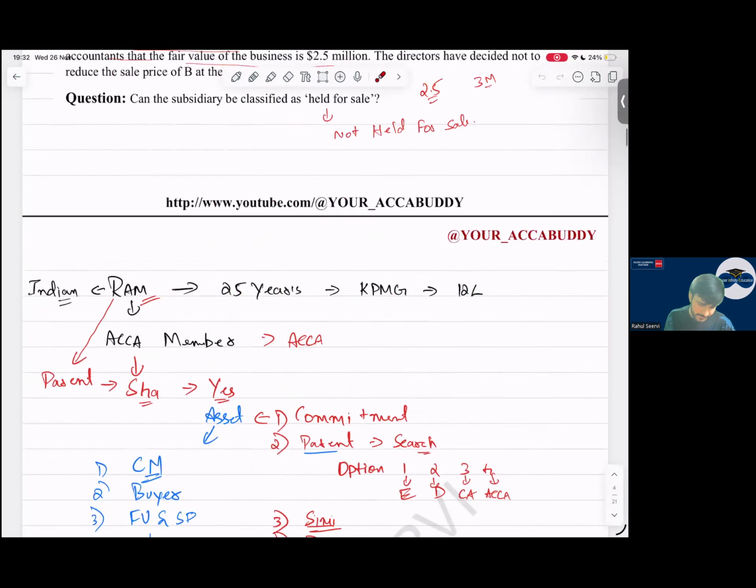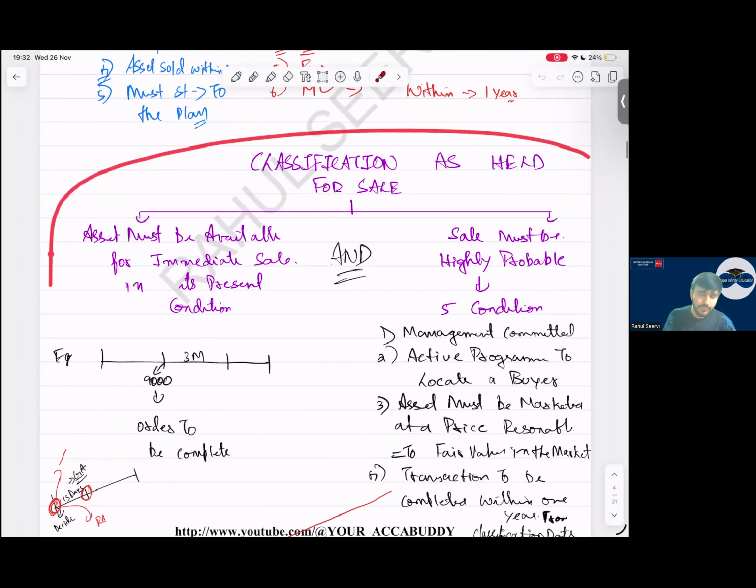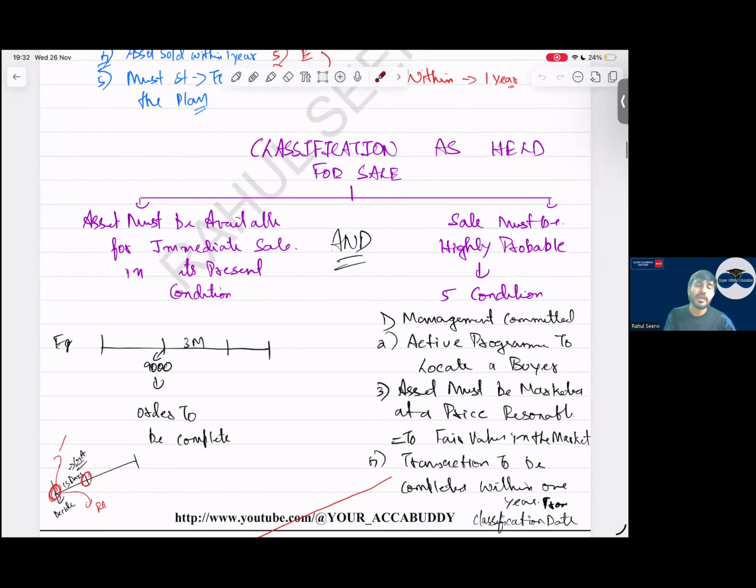Now, sir, what are the conditions? Very important for MCQ conditions. When will you say that an asset is classified as held for sale? You will say that an asset is classified as held for sale when the asset must be available for immediate sale in its present condition and the sale must be highly probable. Immediate means today. If I have a machine today and I have to complete an order for the customer, can I say it is classified as held for sale today? No. Once I complete the asset, I say it is classified as held for sale.